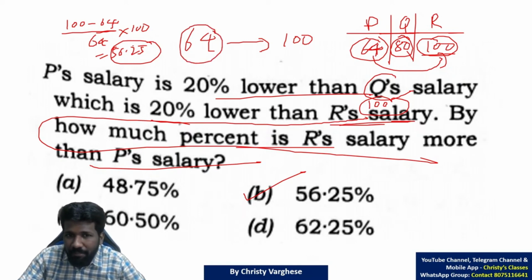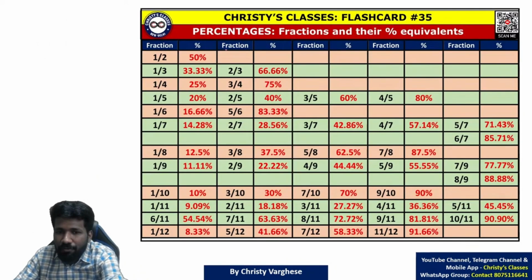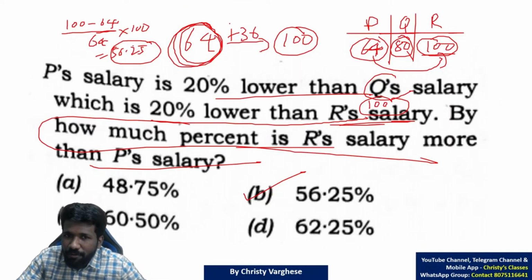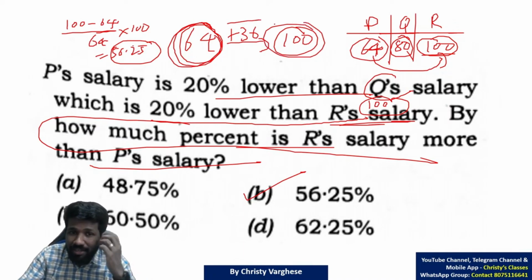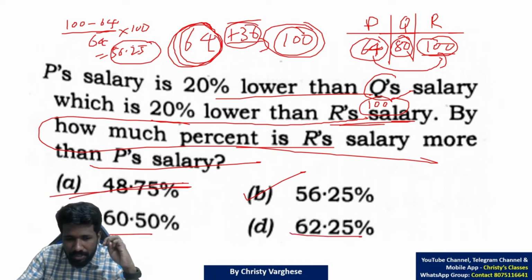If you are good with mental math, 64 becoming 100 means 36 is added. 64 ka आधा, what is half of 64? I have told half is 50%, 1/4 is 25%. These ideas are clear, then it is super easy. 64 half is 32. So if 32 was added, it is becoming not 100, na? It is 96 only. So 36 is more than 32, so it is more than 50%. So this option is eliminated. Now three options, 60%, 62%. So is it 60% or above? That we can check now. 64, 32 is 50%.